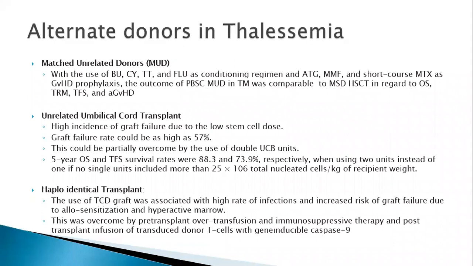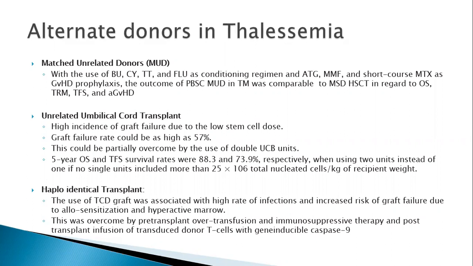So, but the other source, haploidentical transplant, generally it's still under investigation. We don't do it outside the clinical trial, but in some haploidentical transplants, the parents are the immediate donors, so there is always scope to find the donor easily and take the child for transplant. However, to get a T-cell depleted graft, this is again associated with a high rate of infections, and there is increased risk of graft failure because of the allosensitization and hyperactive marrow.